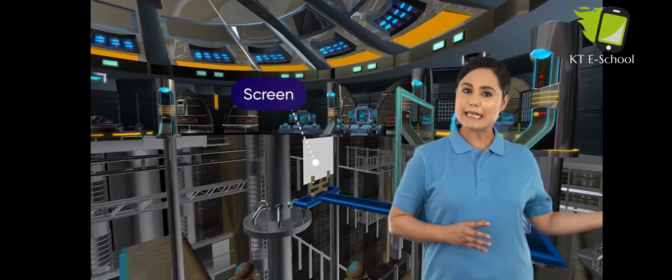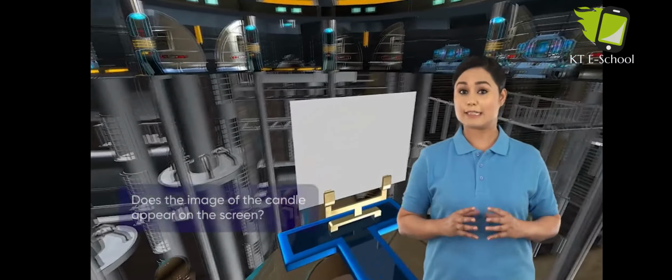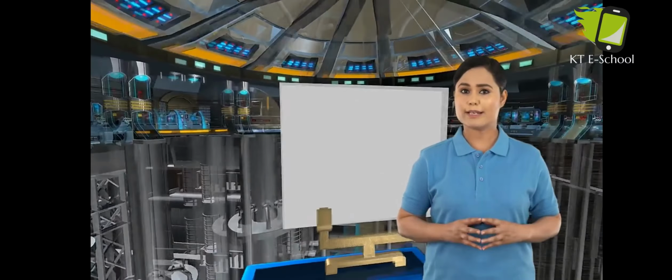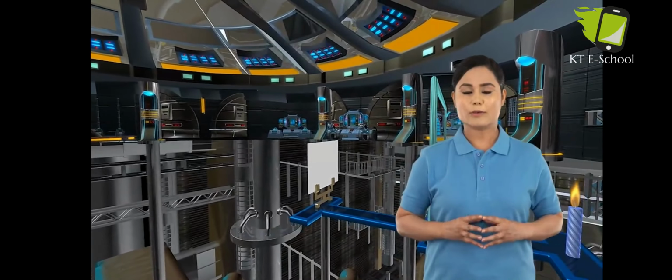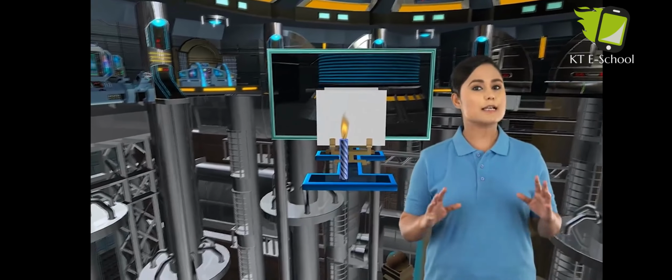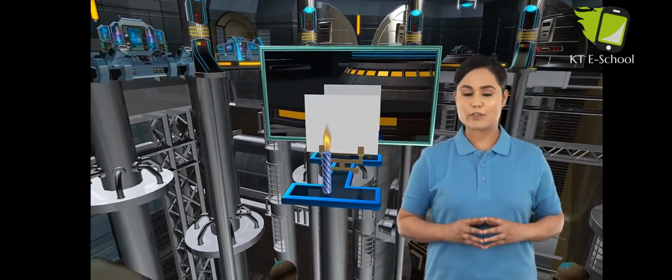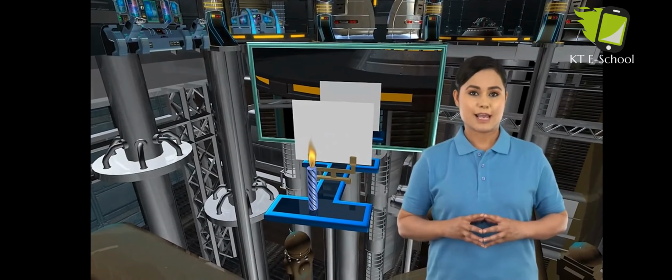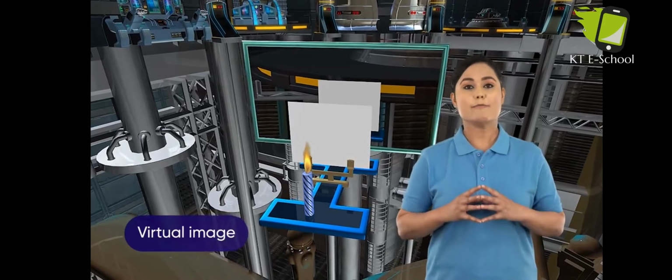Place a screen behind the mirror. Does the image of the candle appear on the screen? No, it doesn't. Now, place the screen between the mirror and the candle. Does the image of the candle appear on the screen this time? Even this time, the image of the candle does not appear on the screen. Hence, the image formed in a plane mirror can never be obtained on a screen. Such an image is called a virtual image.